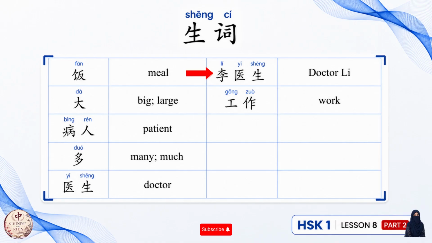Next word, 李医生, Li doctor. This is not really a new word. It's just Li, the surname, plus Yisheng, the profession, of Dr. Li. So for doctor, first is the family name, then the profession as a respectful way to call someone. So Li Yisheng is Dr. Li in the text.